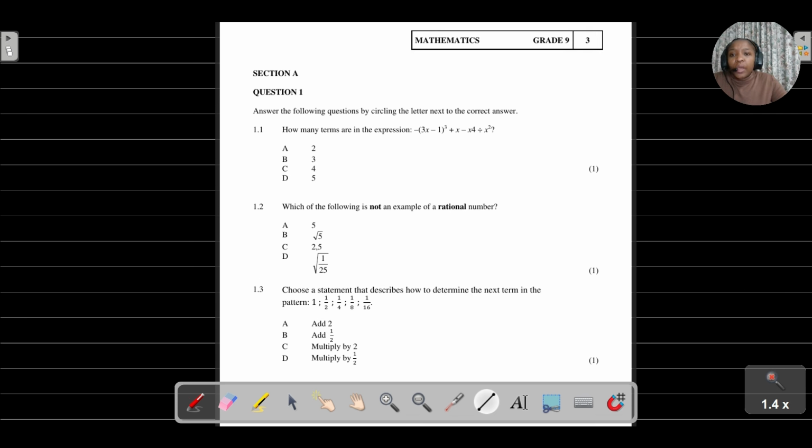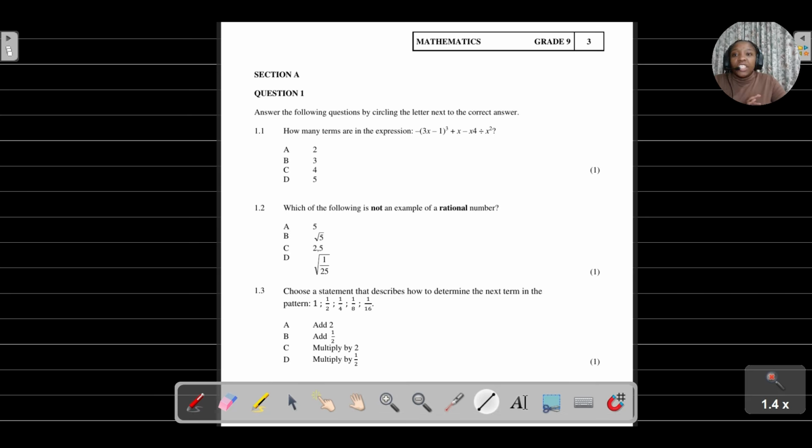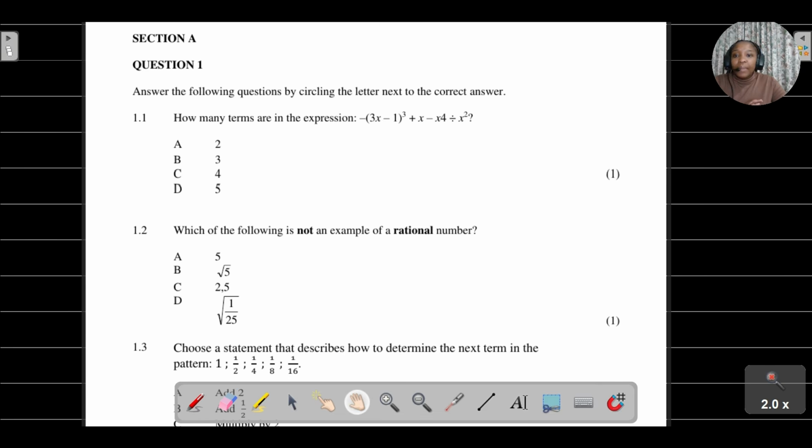So we're going to start with section A. You'll see that section A is basically multiple choice. So nice and easy, it's just getting us warmed up. With these multiple choice questions that are given to us here in section A, it's just a combination of the topics that we have looked at for paper 1 throughout the year, which is term 1 as well as term 2.